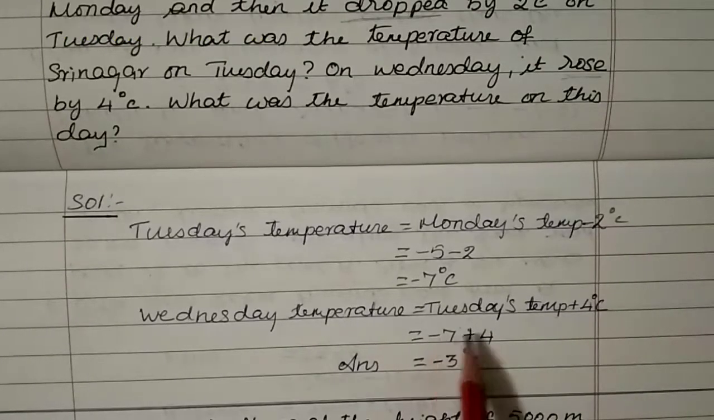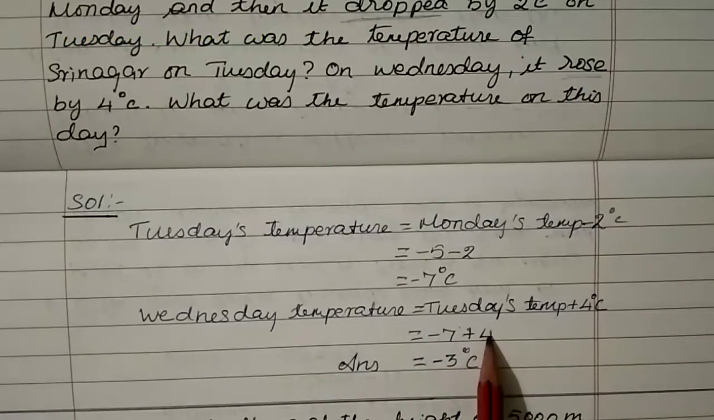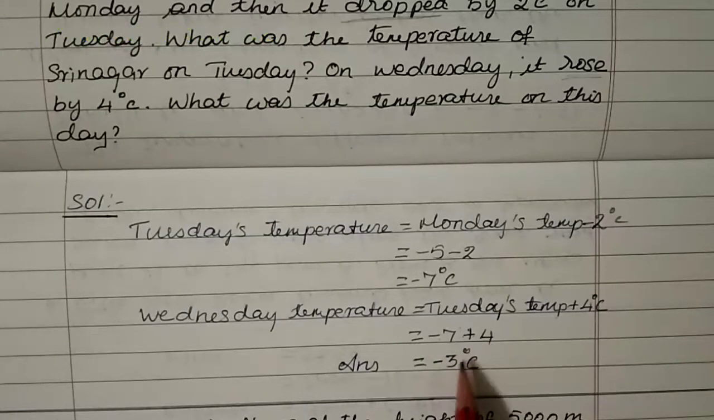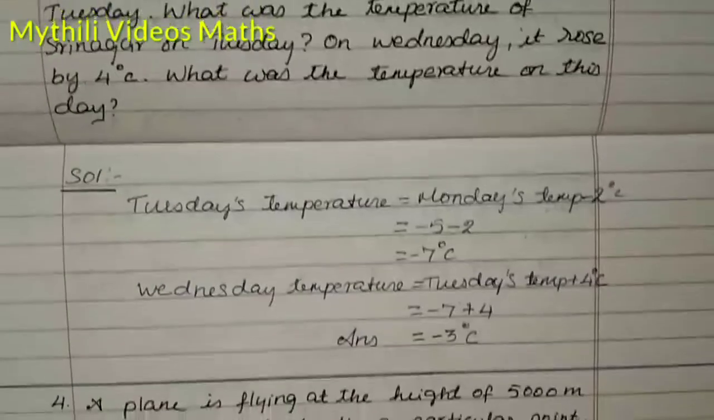Now both are different symbols, so we can subtract the values. Here minus 7 plus 4, both are different, so just subtract and put the bigger number's symbol. 7 minus 4 equals 3, and the bigger number's symbol is minus. So minus 3 degrees Celsius. This is on Wednesday. Okay, that sum is over.